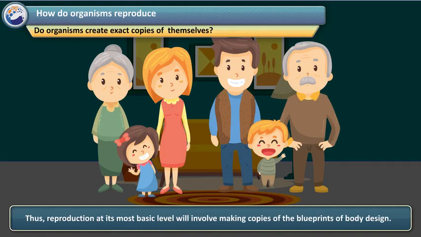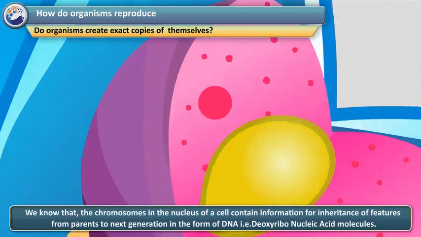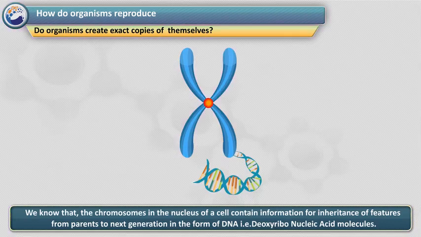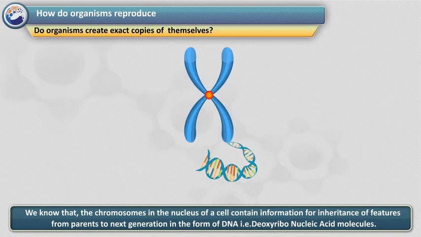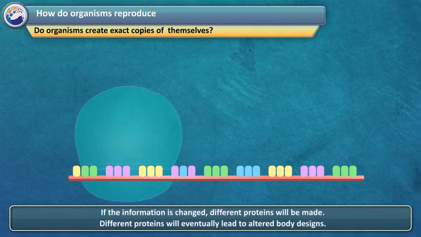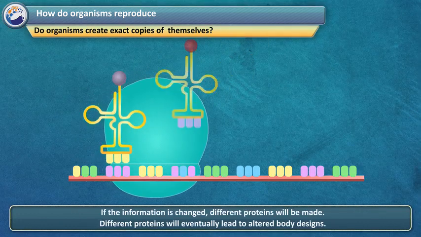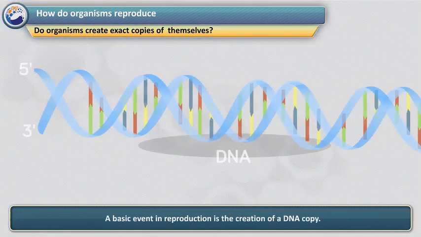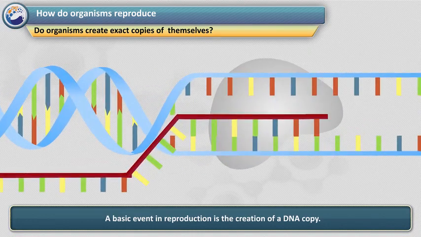Thus, reproduction at its most basic level will involve making copies of the blueprints of body design. We know that the chromosomes in the nucleus of a cell contain information for inheritance of features from parents to the next generation in the form of DNA, that is, deoxyribonucleic acid molecules. The DNA in the cell nucleus is the information source for making proteins. If the information is changed, different proteins will be made. Different proteins will eventually lead to altered body design. A basic event in reproduction is the creation of a DNA copy.